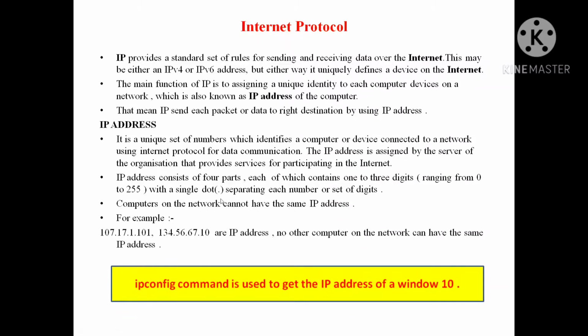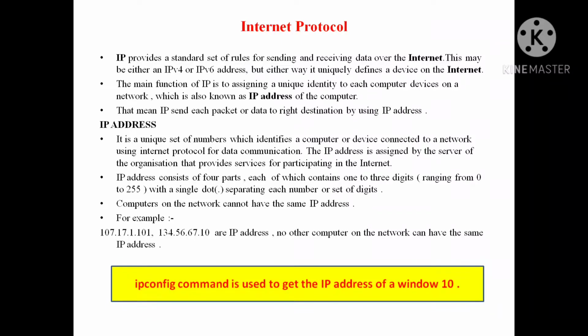One dot. Example for the IP address, see, 134.56.67.10. That means the IP address consists of 4 parts, and each part is separated with a dot. Note one thing: computers on a network cannot have the same IP address. That means 2 computers cannot have the same IP address. Okay, so this is the IP address.